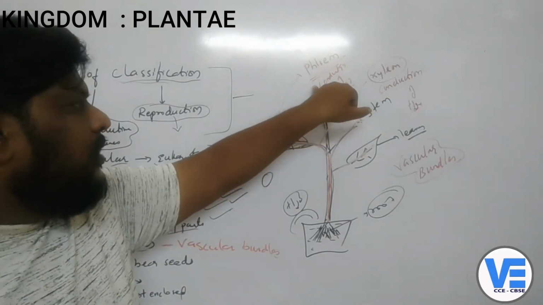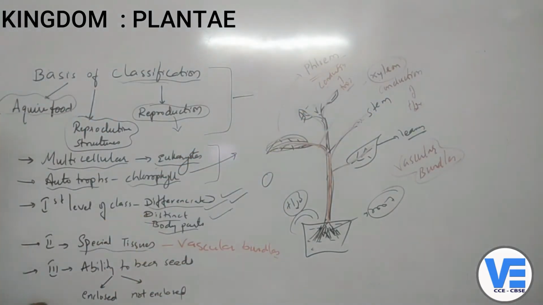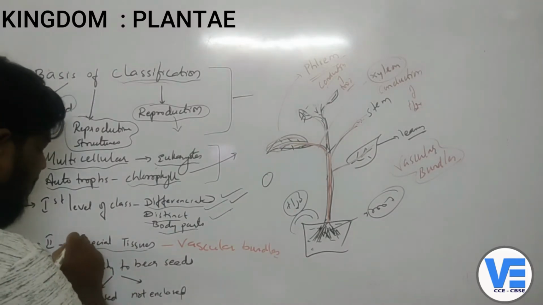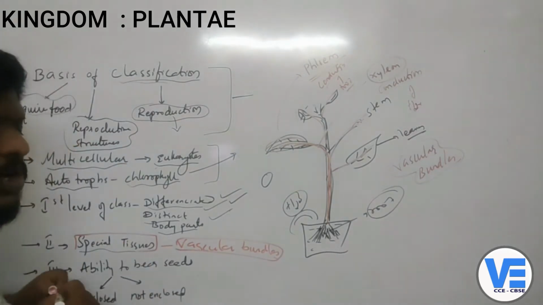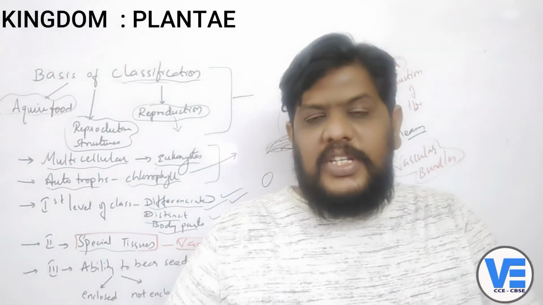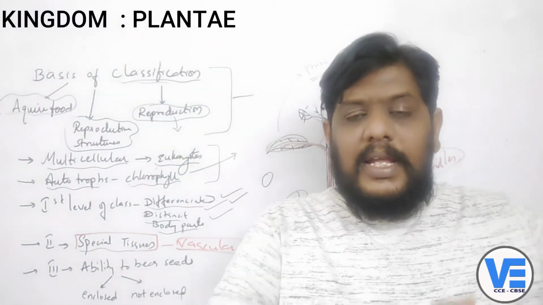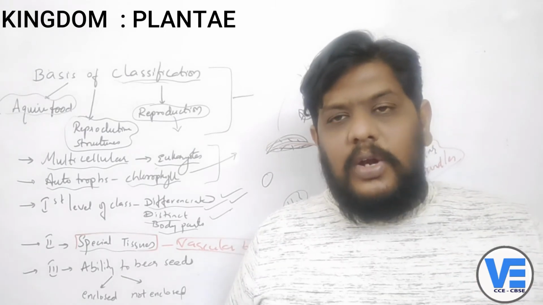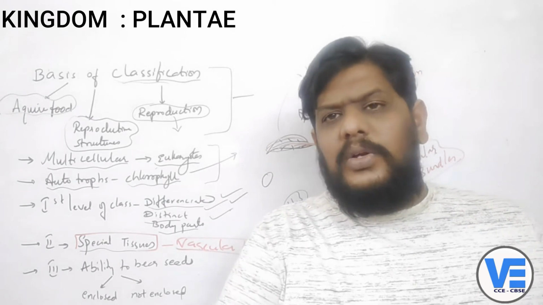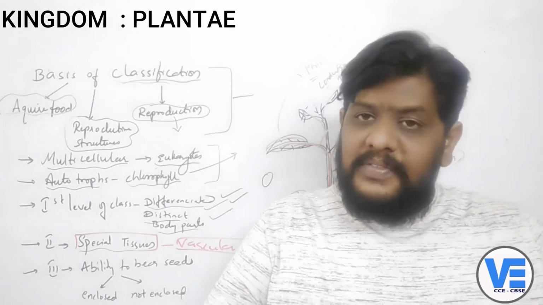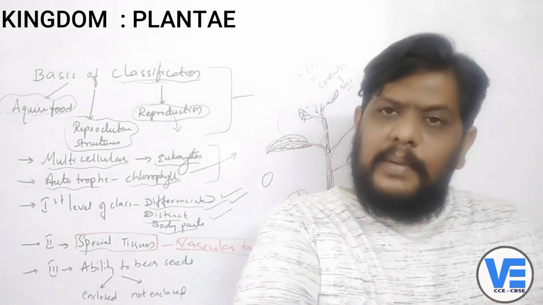So that means there are some plants which don't have these special tissues called vascular bundles. So plants are also differentiated in such a way, whether the plants have the vascular bundles or do not have the vascular bundles. If there are plants with the vascular bundles, they are kept in some other group.